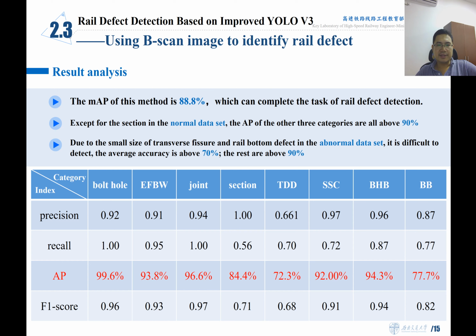Due to the small size of the transverse fracture and the rail bottom defects, they are very difficult to detect. For the others, the average accuracy is above 70%, and the rest are above 90%. So the challenge is to detect the TDD defect using B-scan images. Now we achieve 72%. So we still have a large room to improve in future studies.